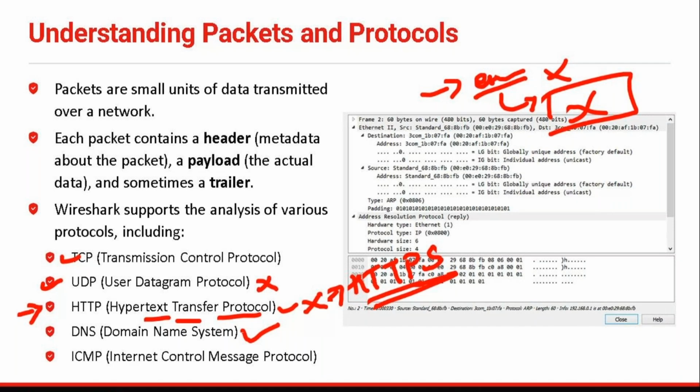Then after that we have ICMP, which we have just seen, the Internet Control Message Protocol. This ICMP is what we use to find information about errors, or if we have some issues in our network and want to diagnose them. In that particular scenario, we use ICMP. It is also a connectionless protocol.